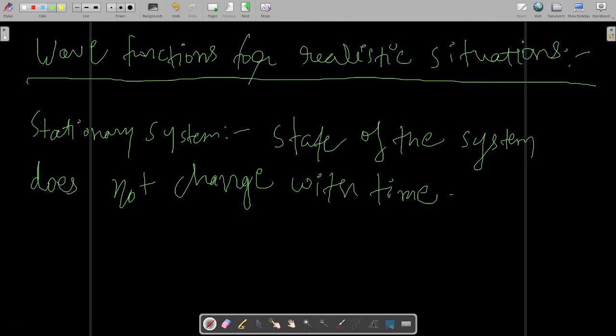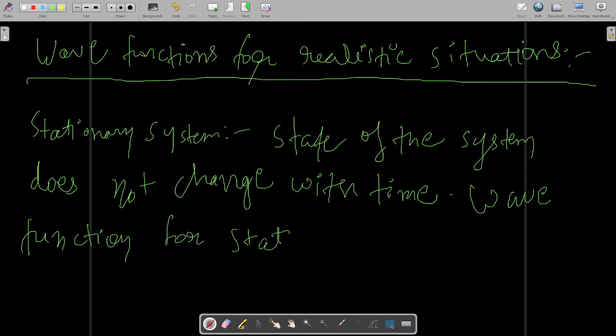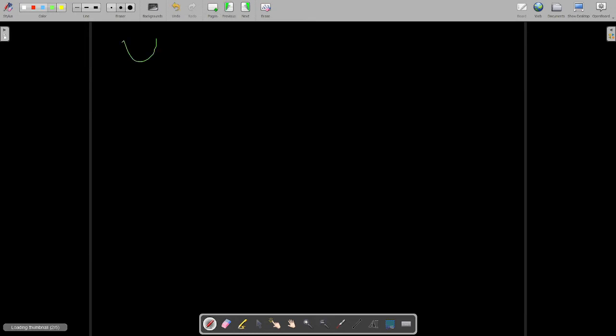So, wave function for stationary system. It is represented by this.